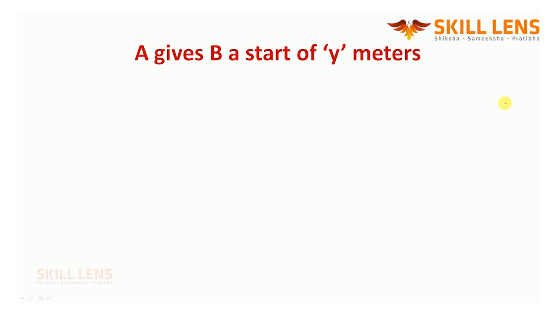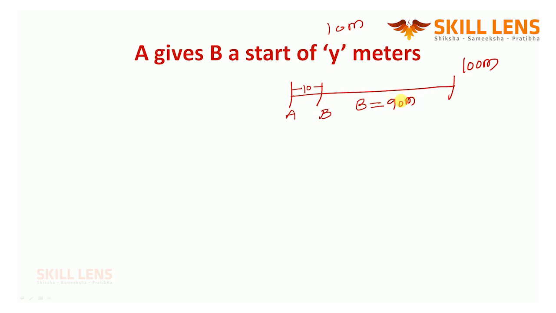A gives B a start of Y meters. In the questions, they may give you a head start. Which means what? Let's say there is a 100-meter race. A is giving B a head start of 10 meters, which means two scenarios will come. A will start from here, B will start from here. The gap between A and B is 10 meters. If you assume like this, B travels only 90 meters, then A travels what? 100 meters. This is case number 1.